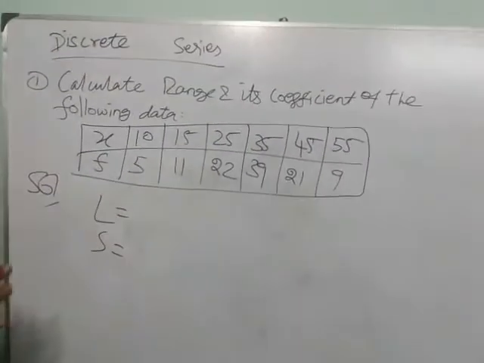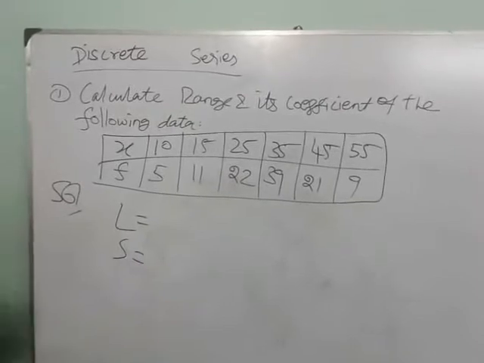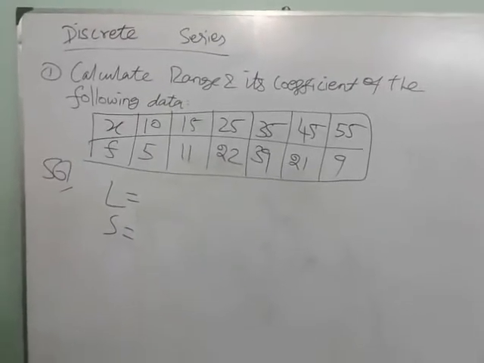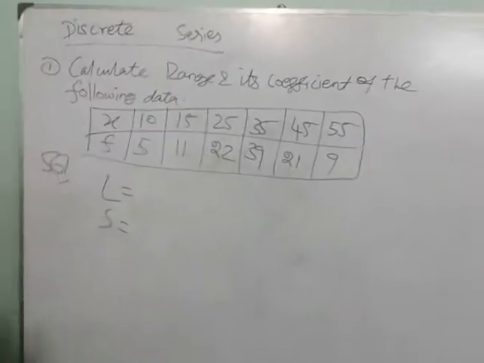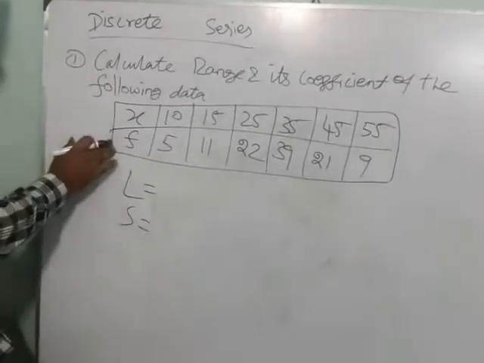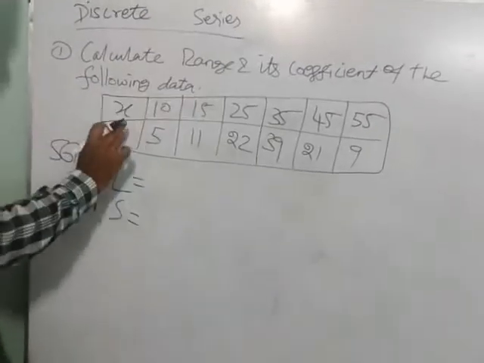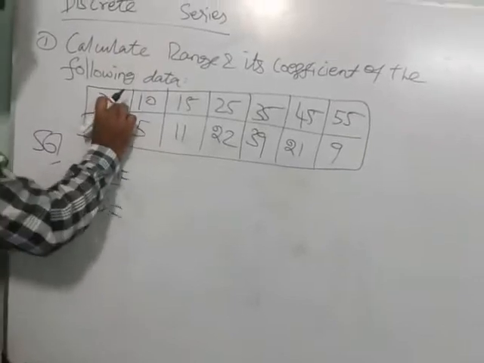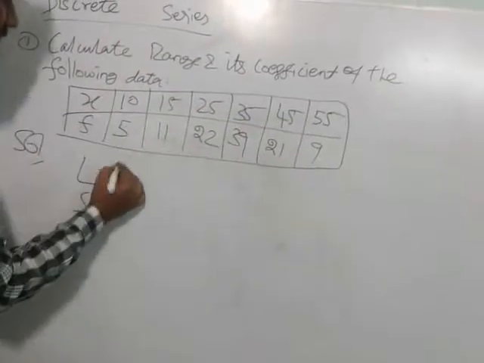In range, you know the formula, L minus S. The only thing is how to find L and S. In individual data, you look at the given data for what is largest and what is smallest. Here they gave x and f, and in this problem just see the x value alone. In the x, don't see the frequency. In the x value, which one is the biggest value? 55. That is our L.